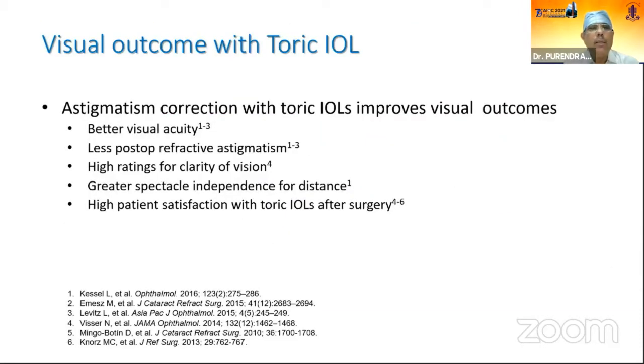So toric IOL, as the title says, is an elegant and established way, and the most scientific way, of correcting astigmatism. Various studies have been done, and we have been doing it for almost 12 to 15 years. With the toric IOL, there is definite improvement in the visual outcomes. There is a better quality of vision. Less post-operative refractive astigmatism has been proven. High ratings for clarity of vision. Greater spectacle independence for distance. And there is high patient satisfaction with toric IOLs after surgery.